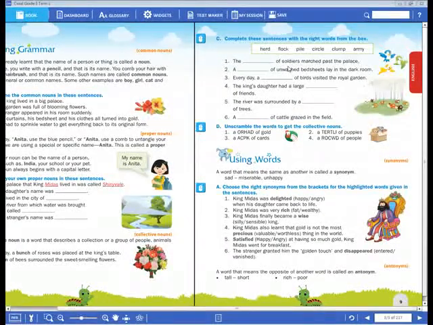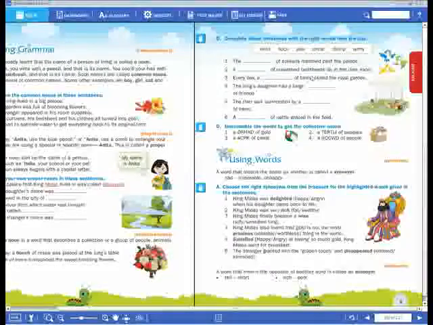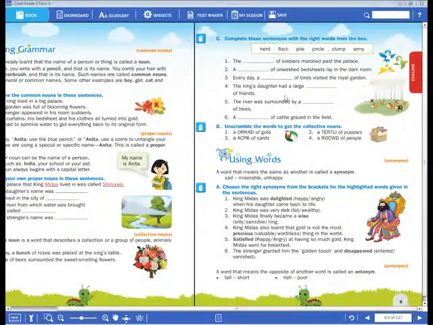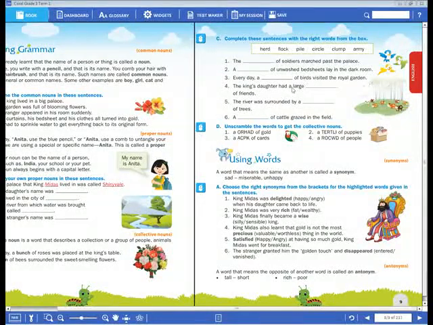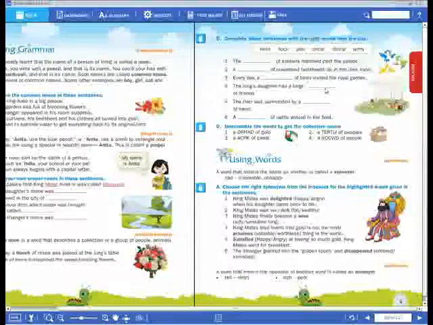Like that, I will give you a few more examples. Everyone should learn the collective nouns for these things. See here, when I take birds, a flock of birds. Next, the king's daughter had a large dash of friends. What do we call friends here?